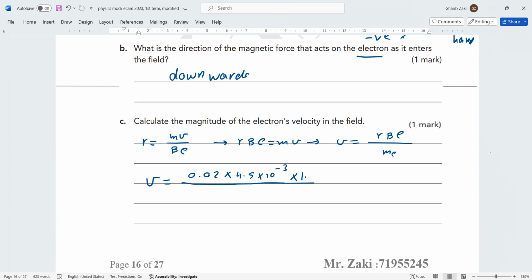It said the magnitude, okay? 1.6 times 10 to the power negative 19 coulomb, divided by the mass of electron, which is constant, 9.11 times 10 to the power negative 31. By using the calculator, the answer is 1.58 times 10 to the power 7, and the unit is meter per second. Okay, next question.